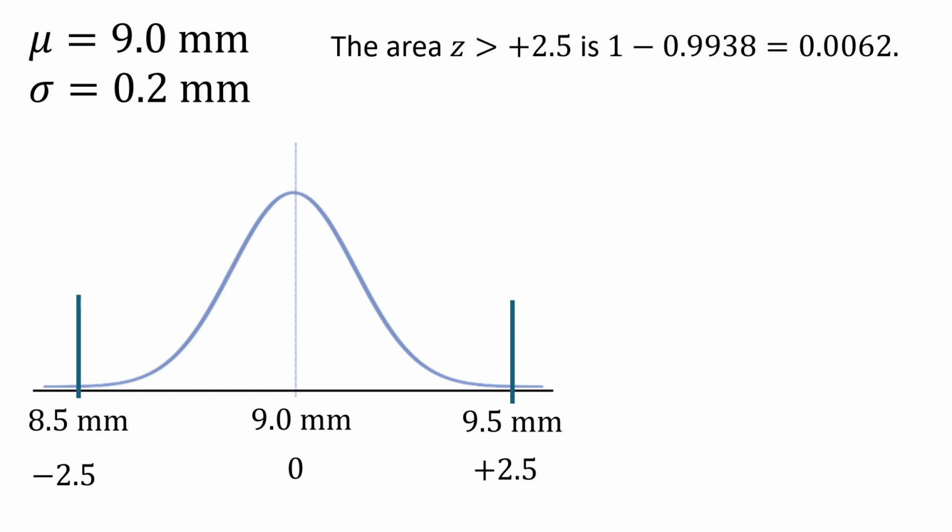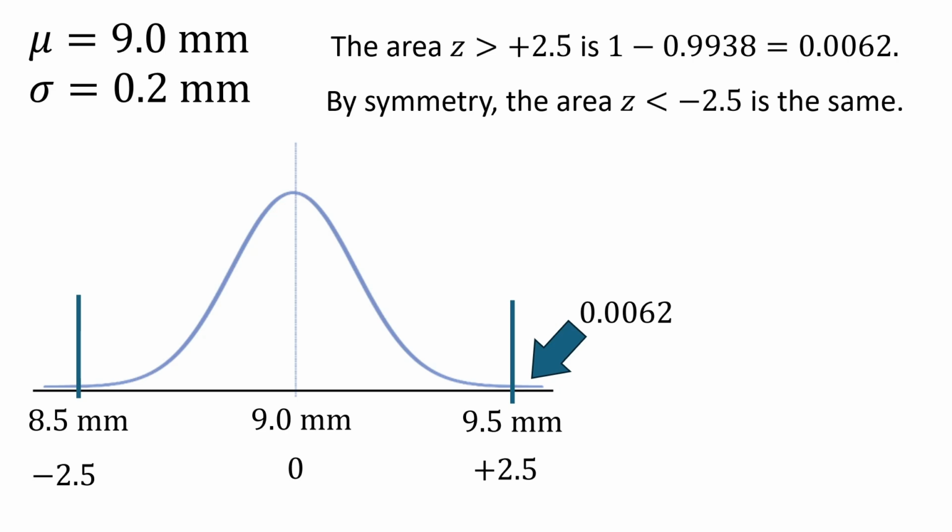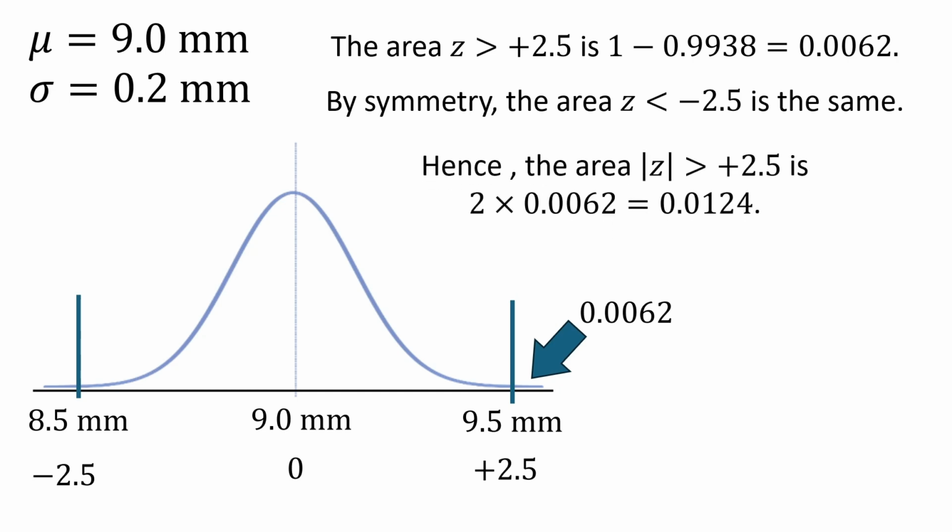So the area where Z is greater than 2.5 is 1 minus the proportion we got from the Z table. So that's 0.0062. So what I'm trying to say is the area in the upper tail is 0.0062. Now, of course, by symmetry, the area in the lower tail is the same. And so the total area in the two tails added together is just twice that area in the upper tail. So 0.0124. So what's the area in between? We just take 1 minus that number.